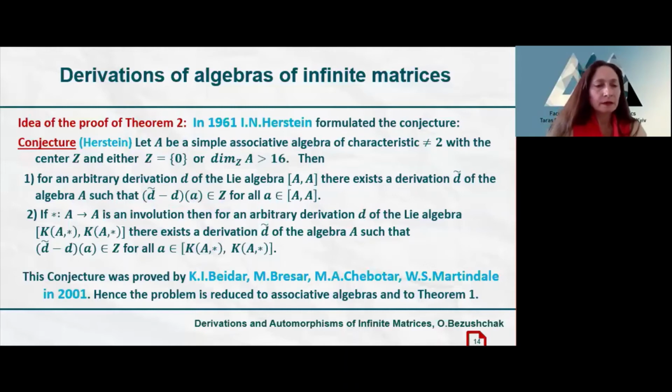We would like to remark that, in fact, Herstein formulated a much more general conjecture, and Beidar, Brešar, Chebotar, and Martindale proved a much more general result, but we formulated only what is needed for the proof of our theorem.